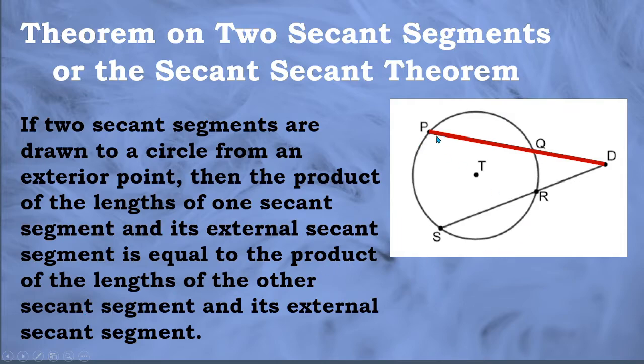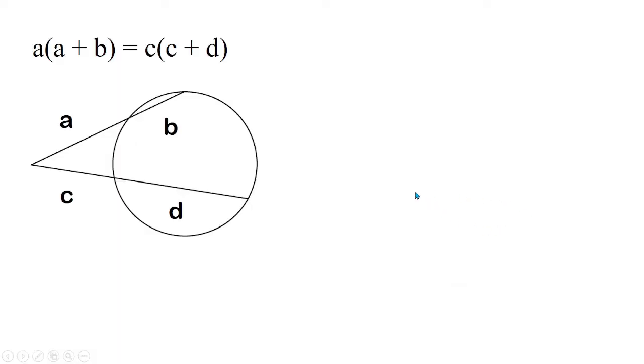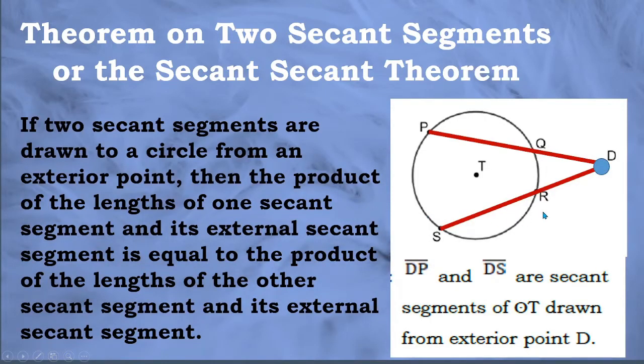So you see, there are two segments here which are secant segments, because you see that each segment has a part that is outside the circle. Okay, so we have an external part of the segment. So how do we solve this kind of theorem? Okay, so let's see.